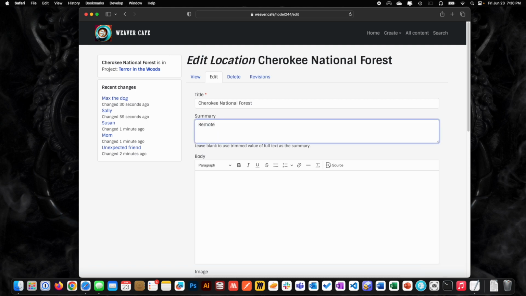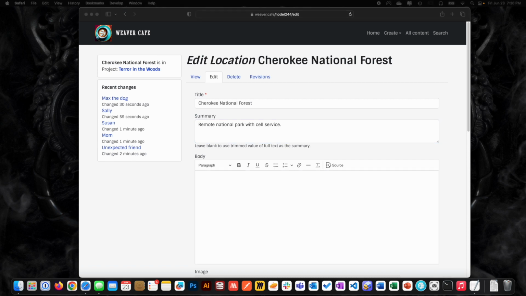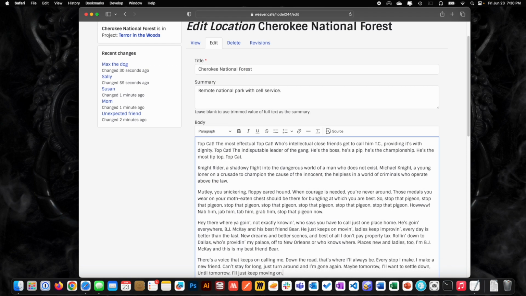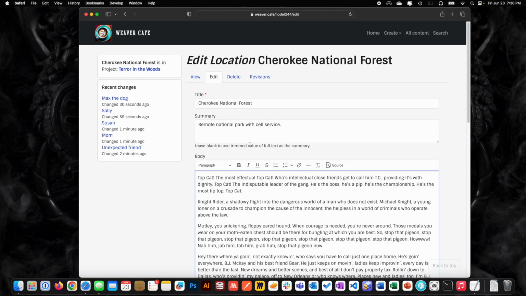Remote park, national park, with no cell service, right? We gotta just keep harping that in. It's like the gimmick. And we'll say, okay, some information about this, whatever that is, maybe a little bit more information, and we'll do a picture. Like, okay, so